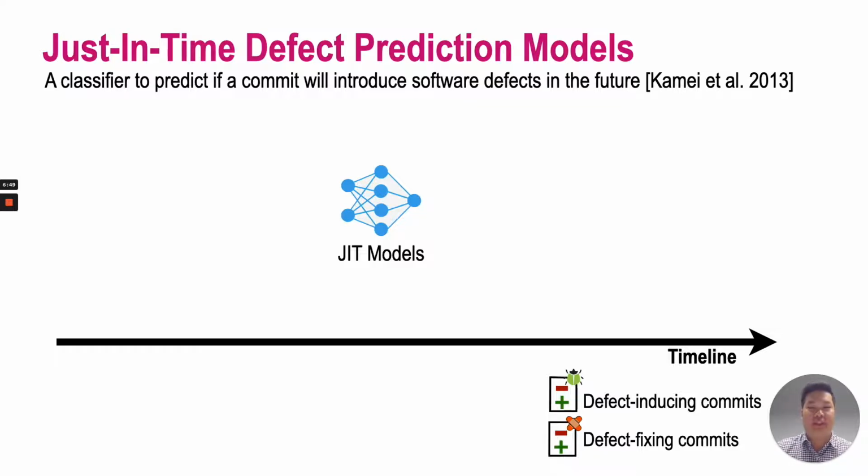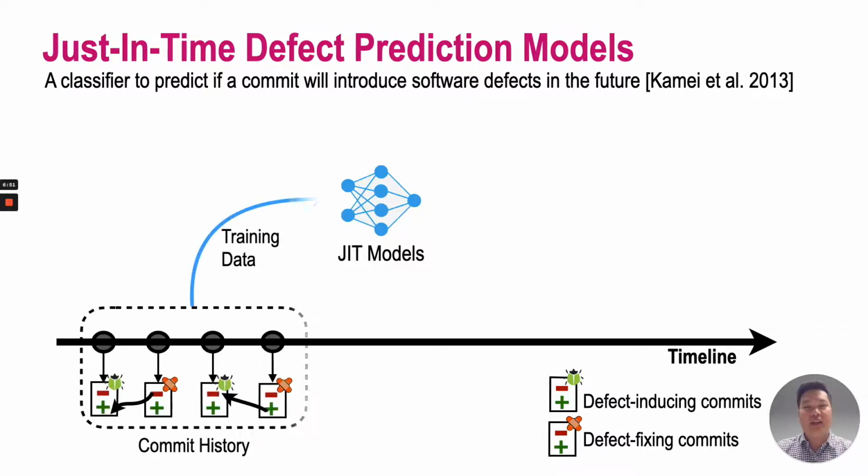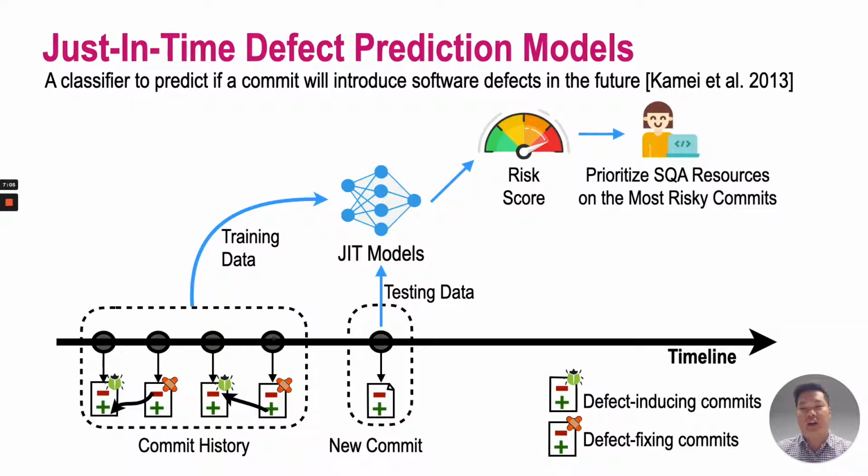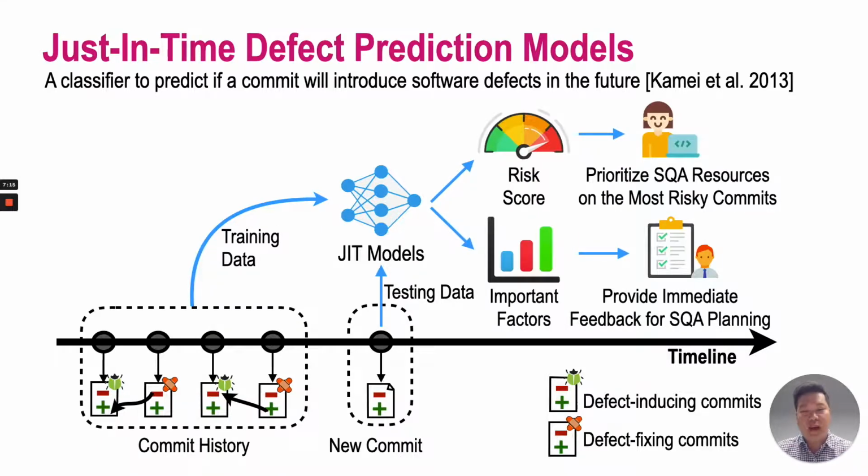defective in the future. So, to build a JIT defect model, we first train a JIT model using historical data of the characteristics of the defect-introducing commits in order to predict whether a newly arrived commit will introduce defects in the future or not, while the insights derived from the JIT defect models can also be used to better understand what factors are the most associated with defects in the past so we can avoid them in the future.